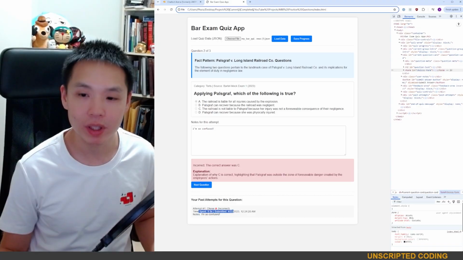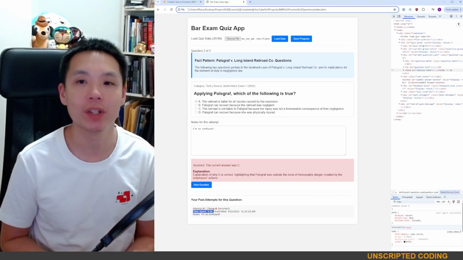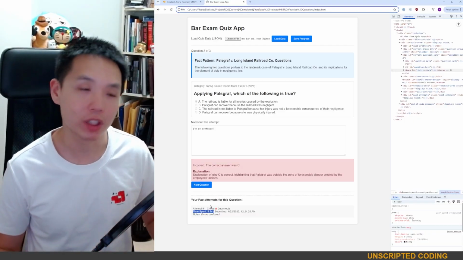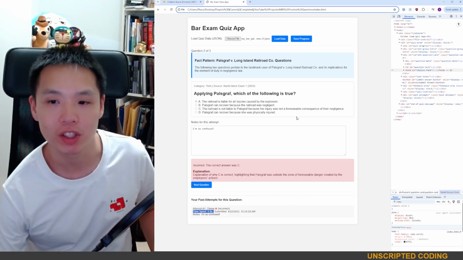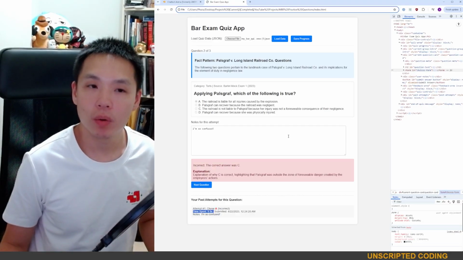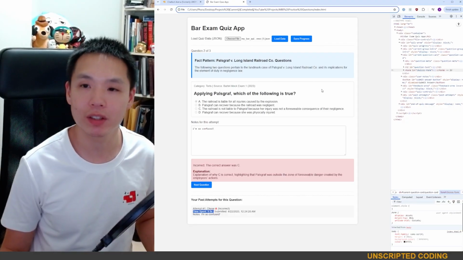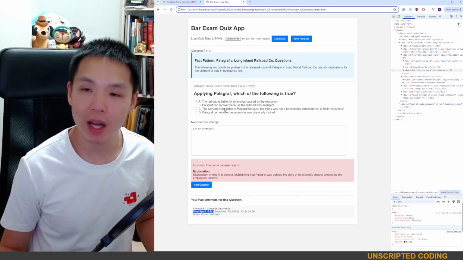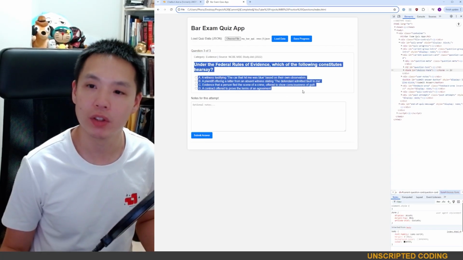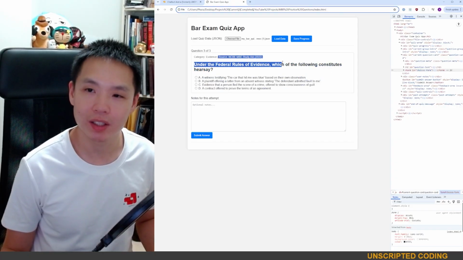Now, another really important thing is that the time spent is quite key because this exam is very, very time limited. So we want to track how long I'm spending on each question as well. Anyways, the few things I want to do is I don't like this loading mechanism. It doesn't make a lot of sense to me. These fact patterns are interesting because they show the group, and then if there's no group, you just have the full question. We're going to kind of simplify some of this.